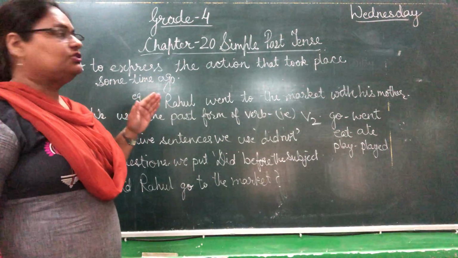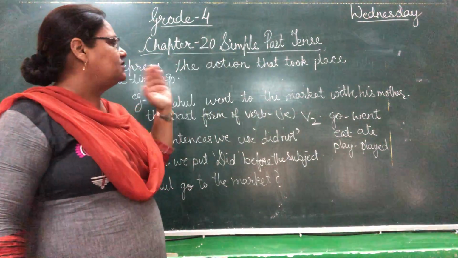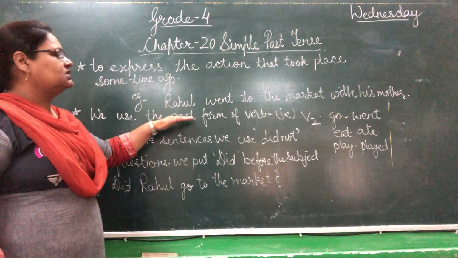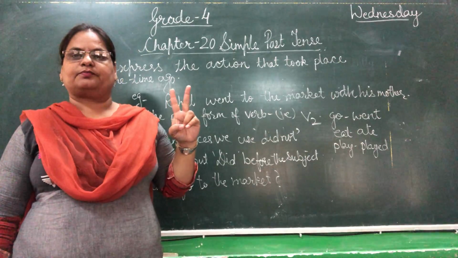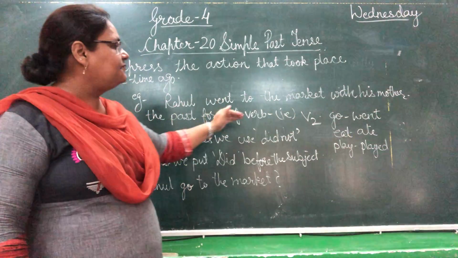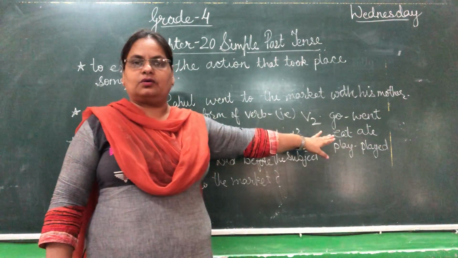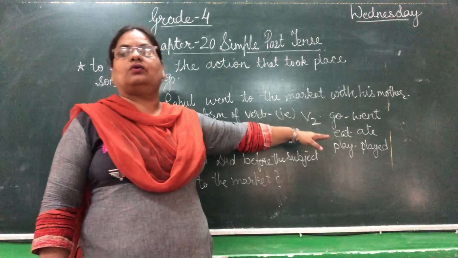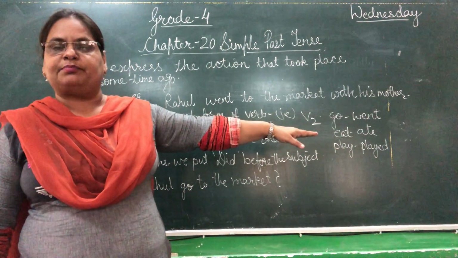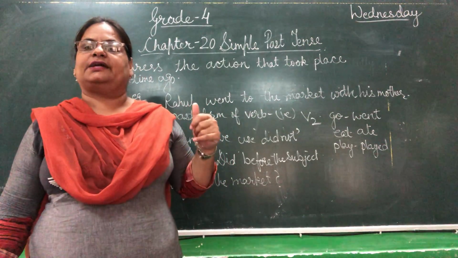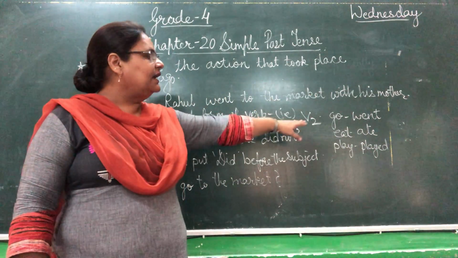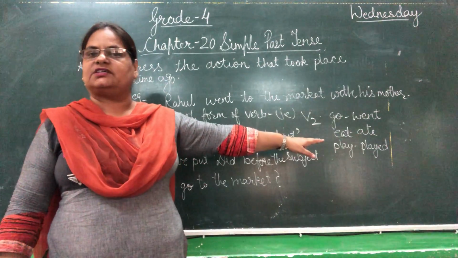And here, to tell this simple past tense, children, we always use the verb's second form. For example, if the verb's first form is go, this go we always use with simple present tense. And for the usage of simple present tense, I told you with singular, we add s or es to the verb's first form.